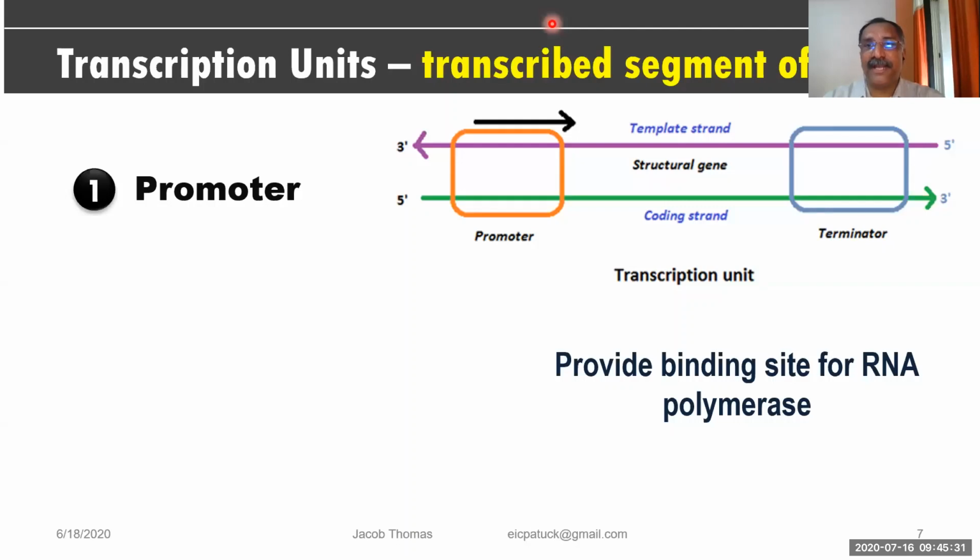One is on the left side, the other one is on the right side. So left side, what is there? That is the fifth carbon atom. And the right side, that is the third carbon atom. So the phosphate molecule of one nucleotide connects to the third carbon atom of the sugar on the left, and the right one is connecting to the fifth carbon atom of the next sugar. There one bond is formed.